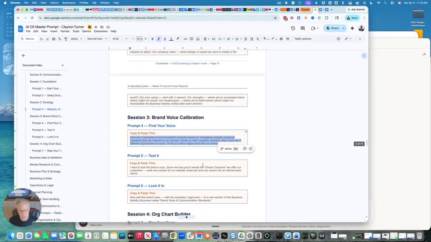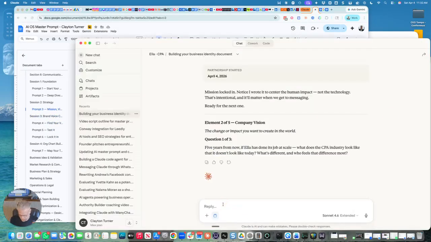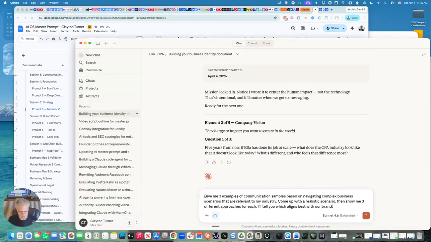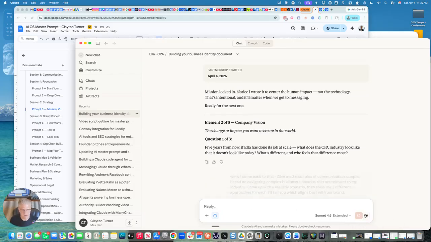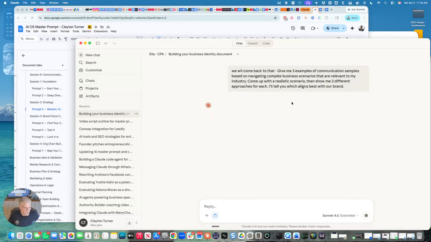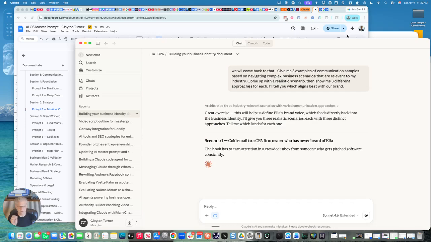I want to be able to move and show this for the demo, and I'm going to tell it we're going to come back to this. Let's go ahead and get into the next section for purposes of this demo. You can do the same if it's going too far and wide and deep. The more context it has, the better it is.